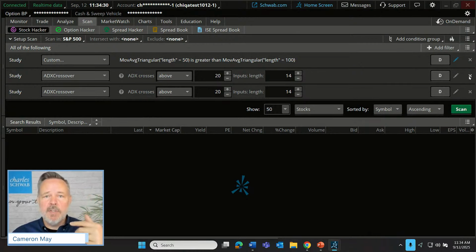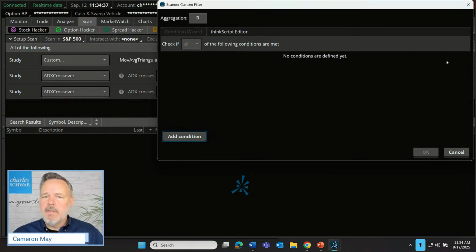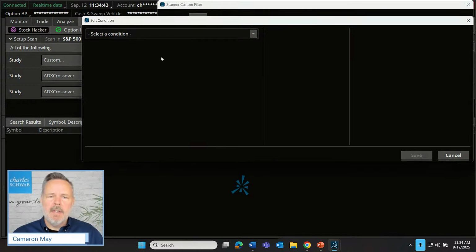Let's go on to value, which is our RSI. So let's click the edit. Let's delete the ADX crossover. Let's add a condition.